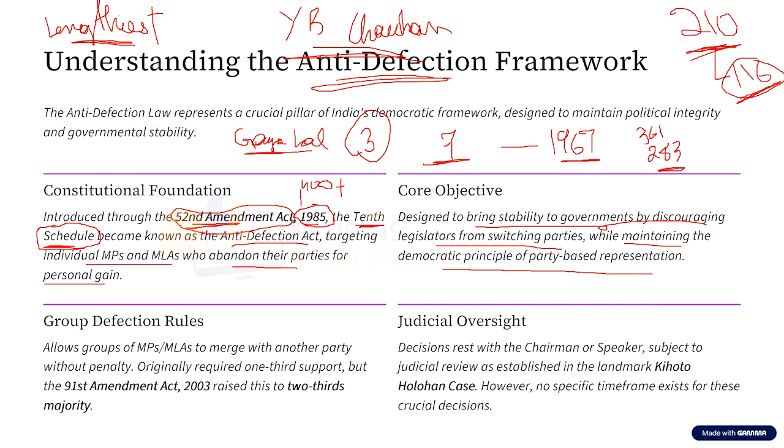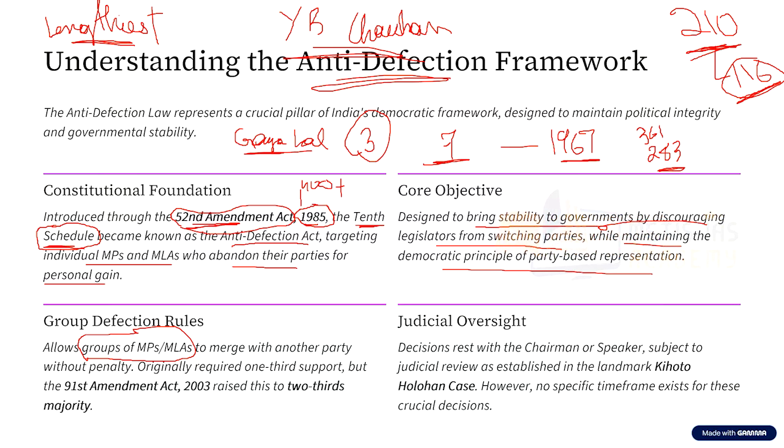Even though we have understood this, there are a few more things that we need to identify. If one single MLA or MP jumps from one political party to another, that is the problem. But what about a group of MPs and MLAs jumping from one political party to another? Can that be considered defection? For example, in 2019, I gave you the example of the 6 MLAs of BSP. BSP had won 6 seats, and all the 6 MLAs from the BSP in Rajasthan jumped to Congress. Can this be considered defection?